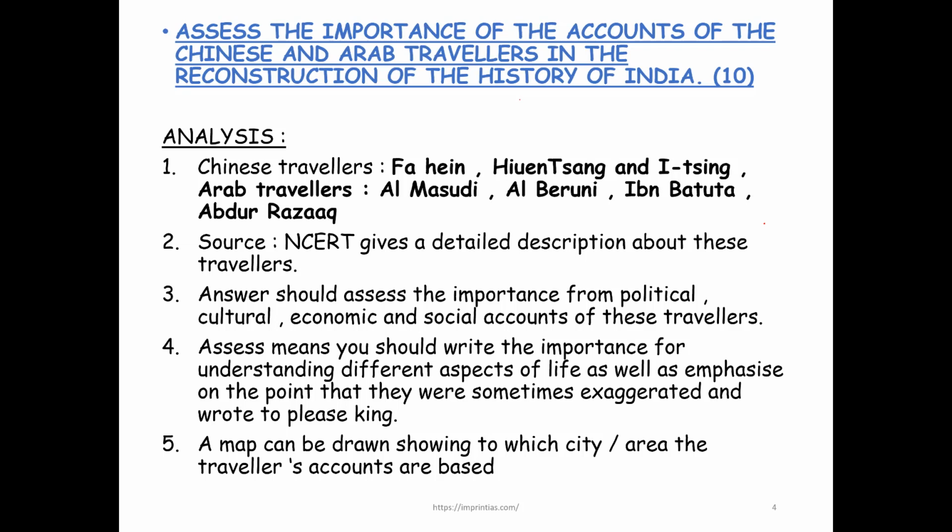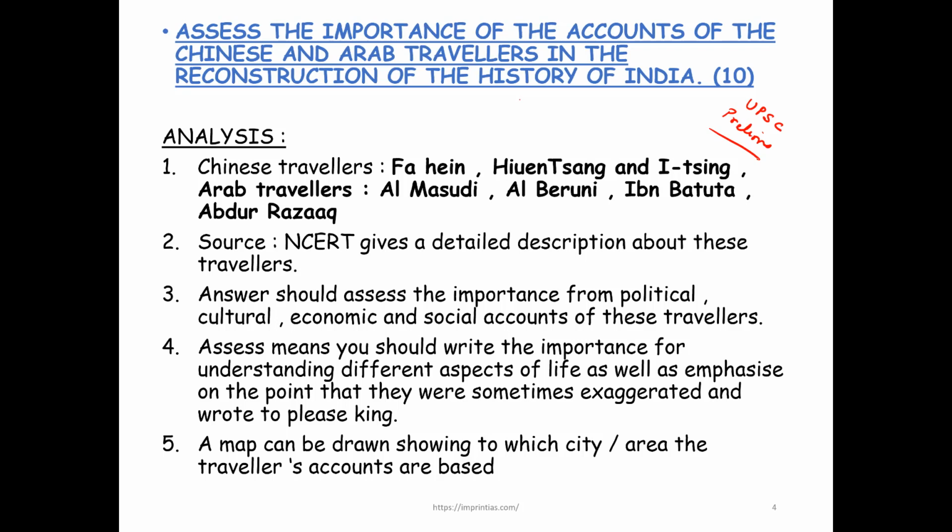You might remember there was a question in UPSC prelims, I think it was question number 73 or something. It was on which foreign traveler talked about diamond and diamond mines in India, and the answer was Francois Tavernier, right? From that, we were thinking that maybe a question will come in the mains as well, and so it has come.